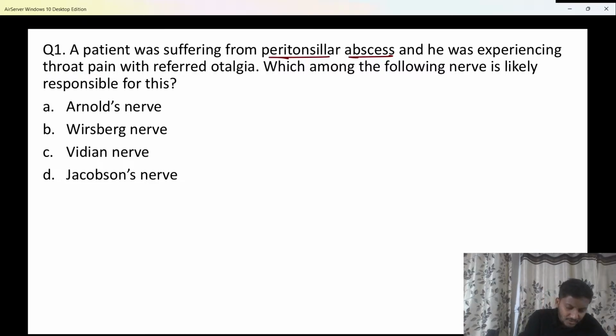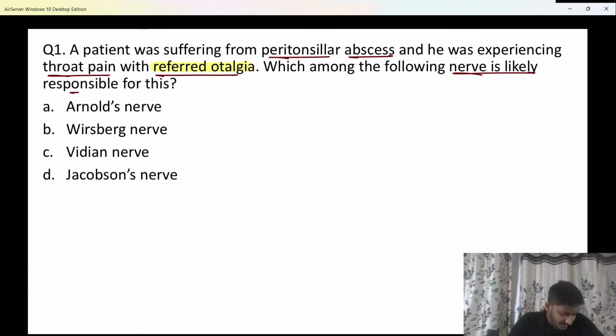Obviously, as the infection is inside the throat or around the tonsils, the patient is having throat pain, but with a referred otalgia. And this is important, beta. Referred otalgia means the patient is also having earache. So the pain is over here, but it is also referred to the ear of the patient. Which among the following nerve is likely responsible for this? Please let me know which among the following nerve is likely responsible for this.